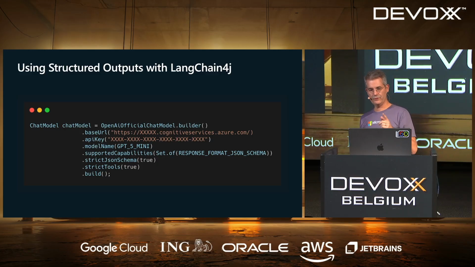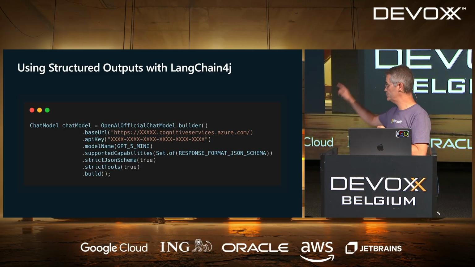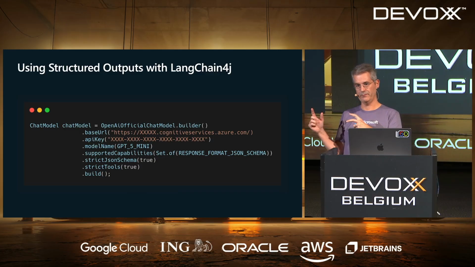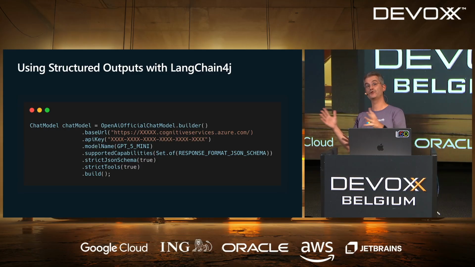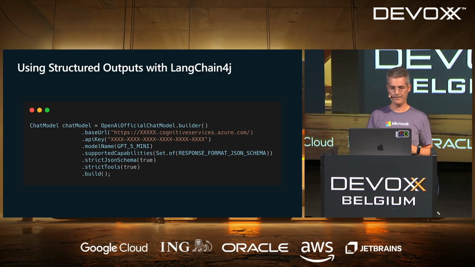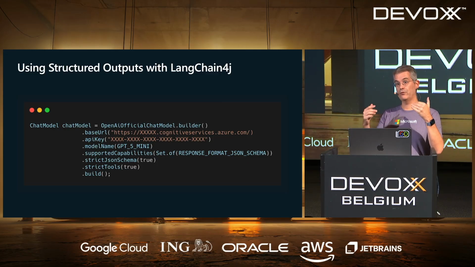Just to give you the configuration for this, compared to what I had before, I got here 3 new methods that I wasn't calling before. The first one is supported capabilities. So here we're telling LangChain4j our LLM supports the JSON schema. As they don't all support it, we need to tell it it's supported. And then we need to tell it to follow that schema.